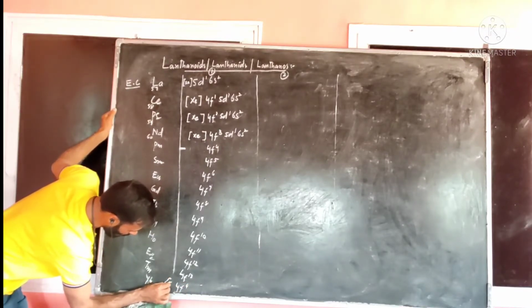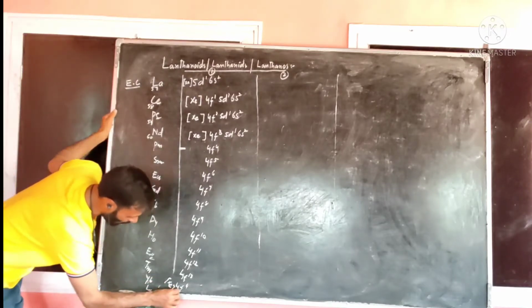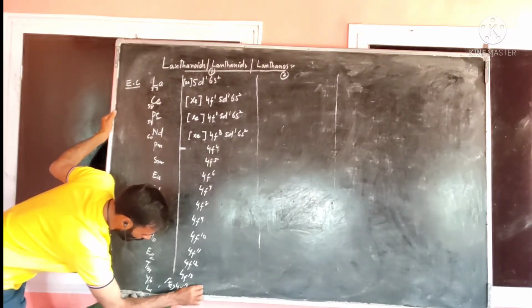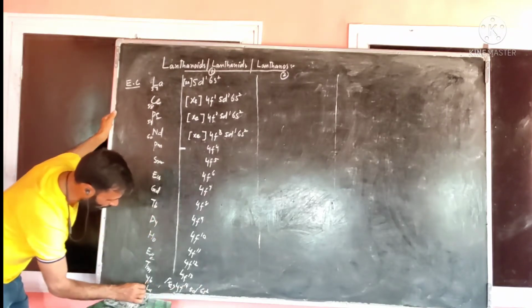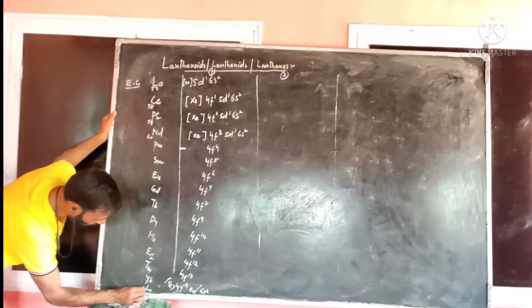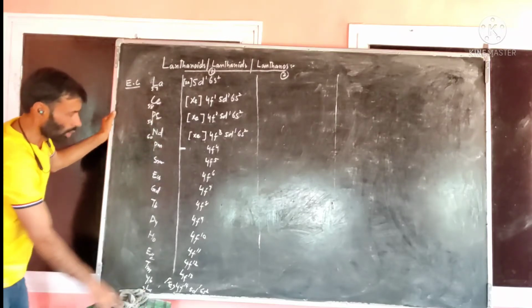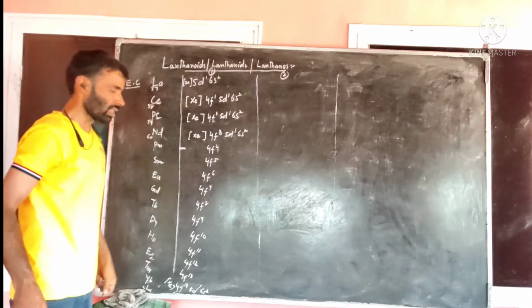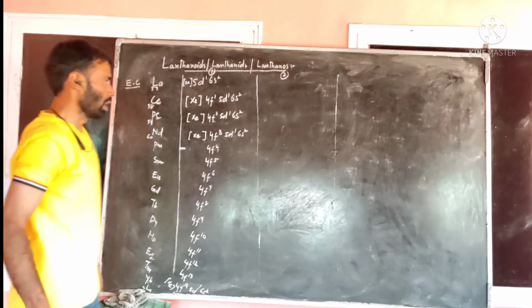Now I will write here complete. First of all, xenon, its atomic number is 54. Then these 14 electrons. After that I will write 5d1, 6s2. So their total is equal to its atomic number, that is 71. So this is one way by means of which we can write their electronic configuration.